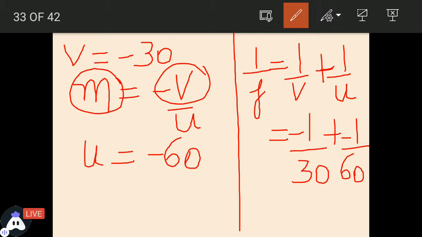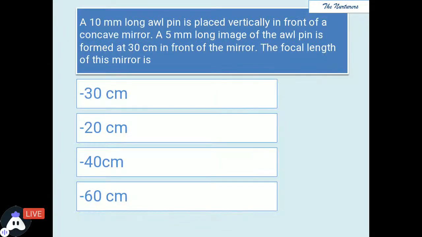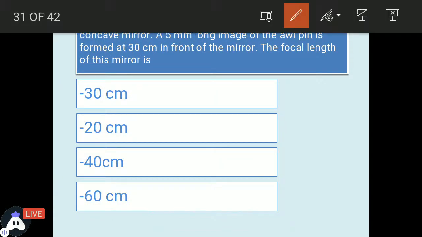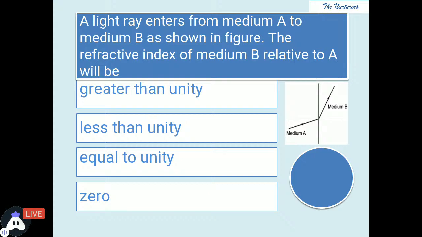When you solve, the focal length turns out to be minus 20. You can take out the LCM and solve it out. So among the options, which would be the correct one? The second one. Be careful while solving the questions. They are important and have been a part of your syllabus.